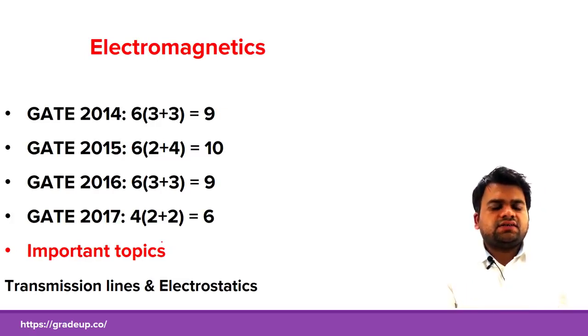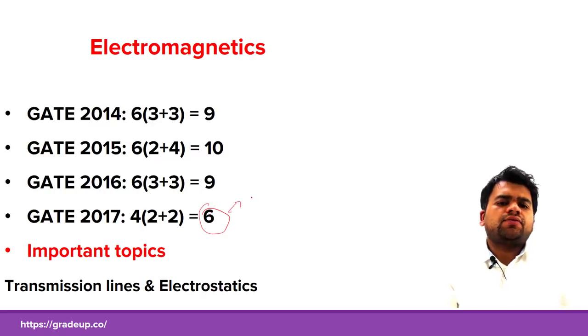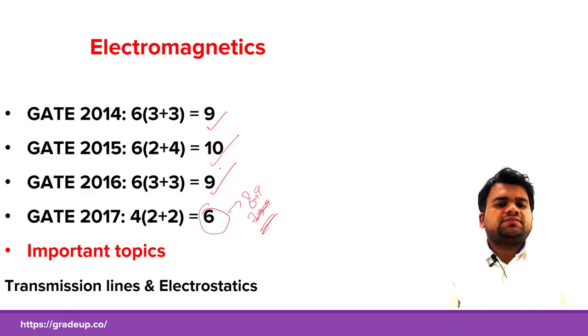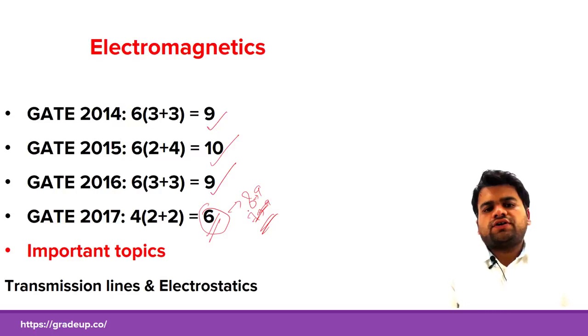Now the weightage has been less for electromagnetics in GATE 2017, and it is expected that for GATE 2018 it would be around 8 to 9 marks, not more than that, maybe 7 to 9 marks I should say, because in 2014 the weightage was 9 marks, in 15 again 10 marks, in 16 it was 9 marks. So it is something like constant, but in 2017 the weightage was reduced to 6 marks. So for 2018 the weightage would be around 7 to 9 marks.